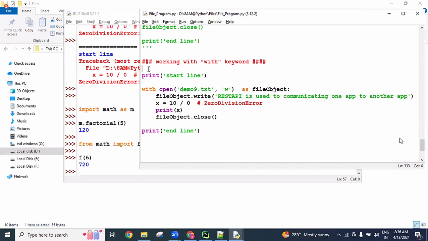With the keyword behavior. Yes, sir, this with keyword can be used for exclusive and append also, right? Yes. Okay. For read purpose also we can use, no problem.